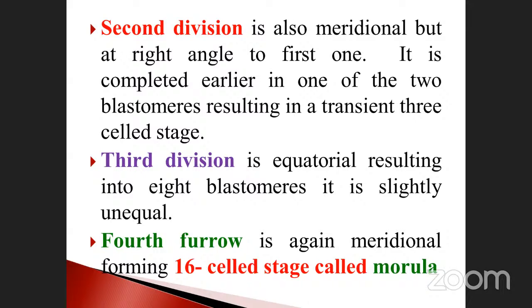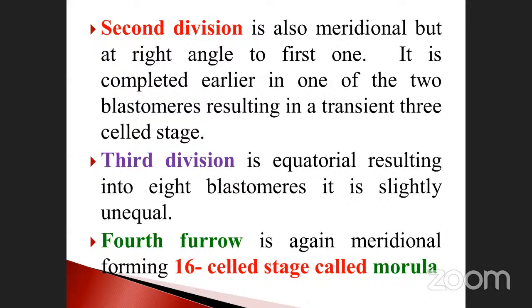The second division, how many cells are present here? Transient 3-celled stage. The division is also there. The third division is equatorial, resulting in 8 blastomeres. It is slightly unequal. So see, this is the third division, 8 blastomeres are formed. Here is the 3-cell stage.